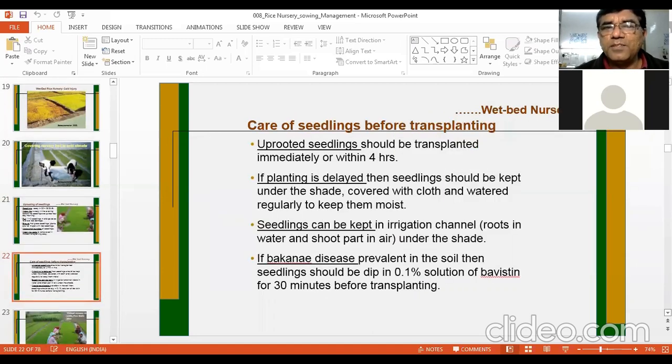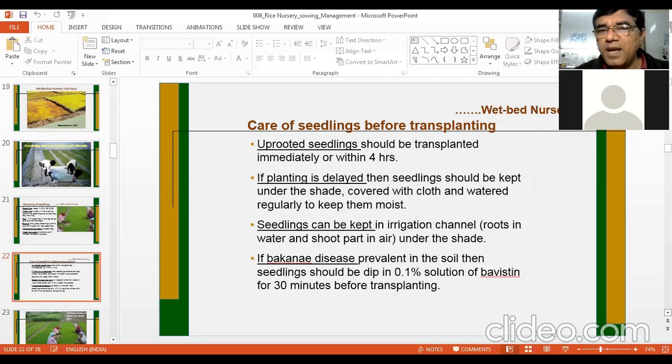Uprooted seedlings should be transplanted immediately or within 4 hours. As early as possible, they should be transplanted. If they get older, they will start drying, they will lose moisture, and establishment will be slower. So fresh seedlings should be transplanted. Otherwise, if transplanting is delayed, then you can keep these seedlings in the shade, covered by some jute cloth, and then you can spray water regularly so that these seedlings are kept fresh. They do not lose water.